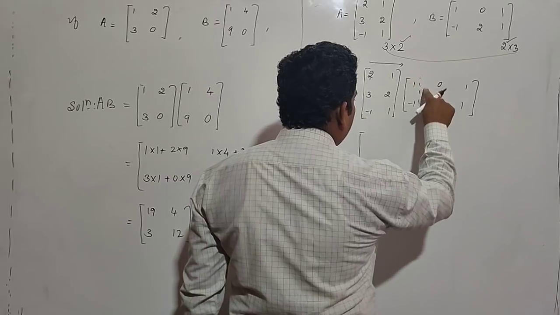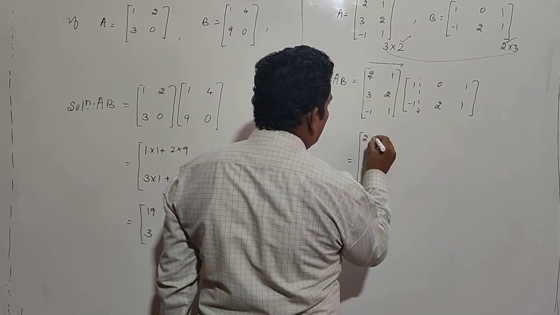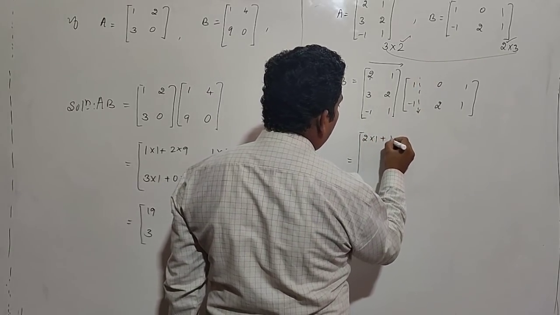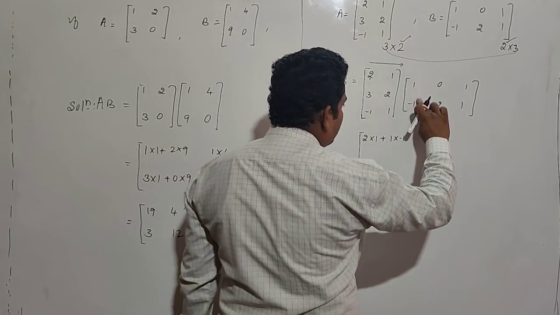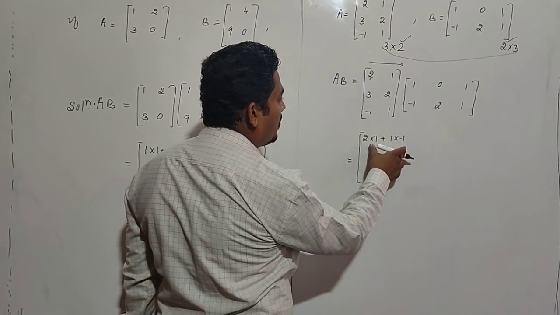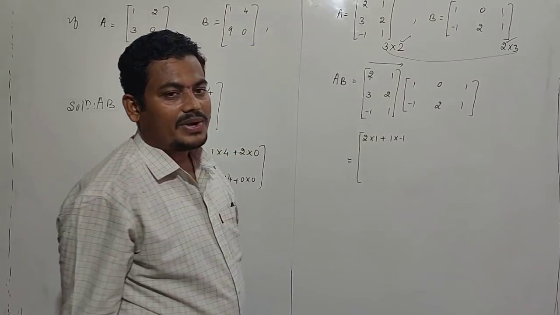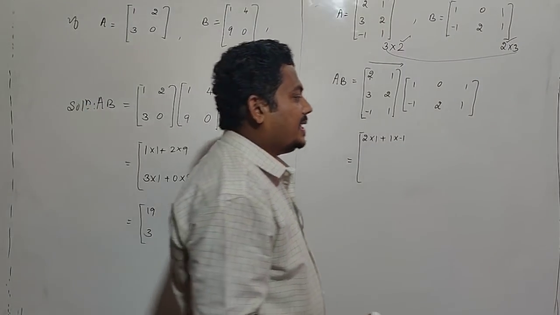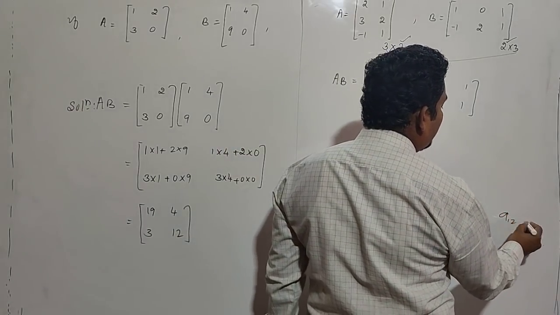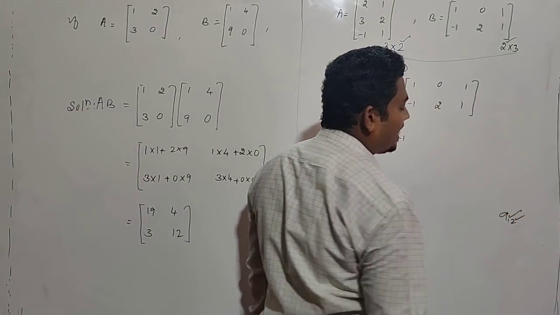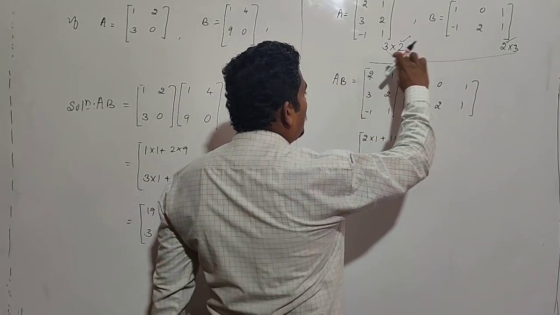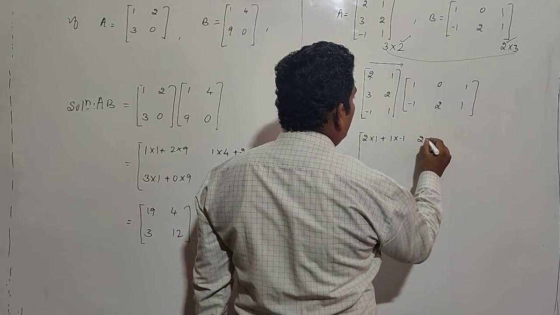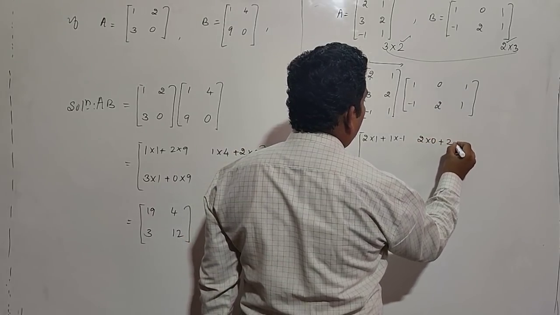Multiplying the first row with the first column means 2 into 1 plus 1 into minus 1. First row with first column gives the A11 element. What is the next element? A12. A12 means multiply the first row with the second column: 2 into 0 plus 1 into 2.